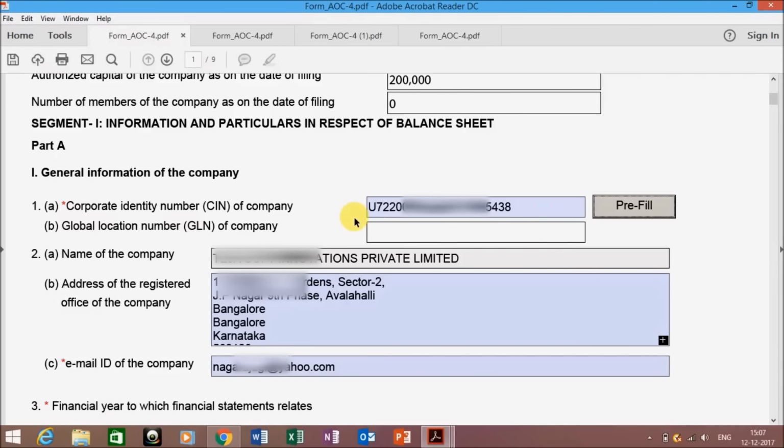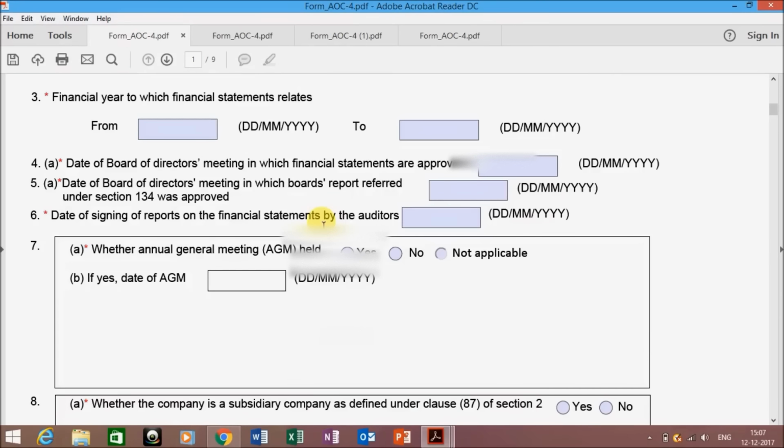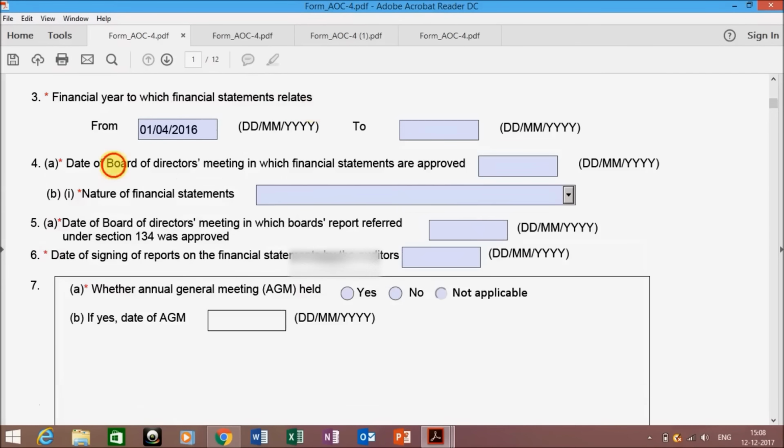Now the next step is the financial year to which the financial statement relates. It means you have to enter the starting date of the financial year and the ending date of the financial year for which you are filing your financials. Let's start with the starting date, that is 1st April 2016 if you are filing for financial year 16-17.